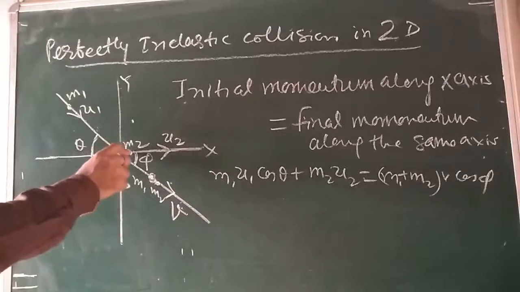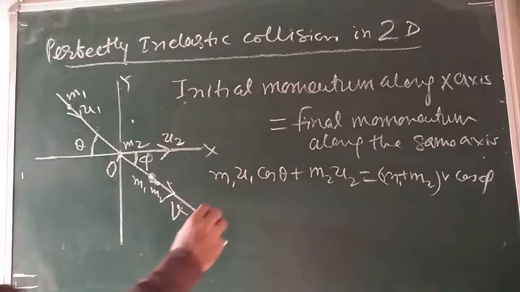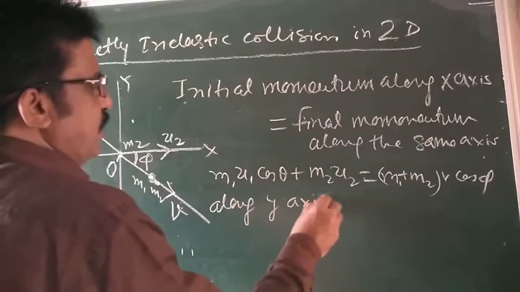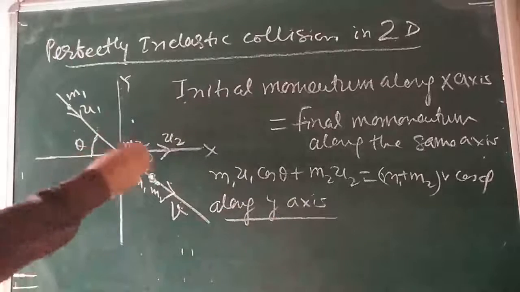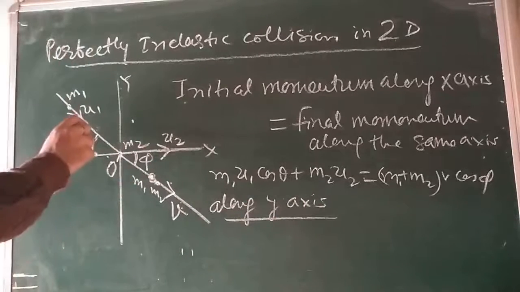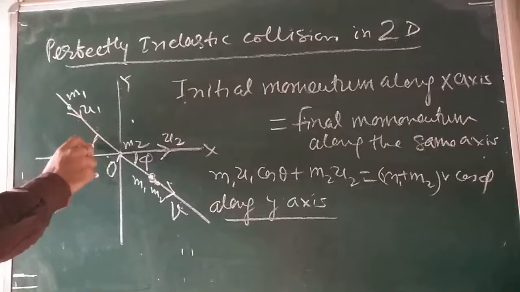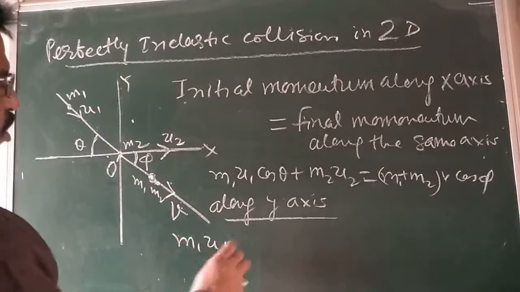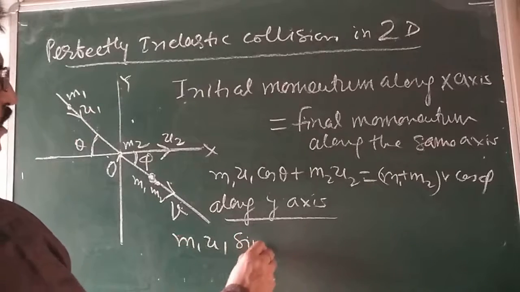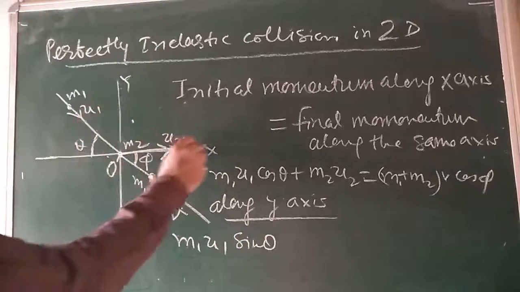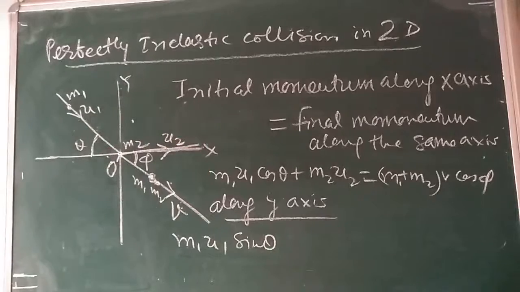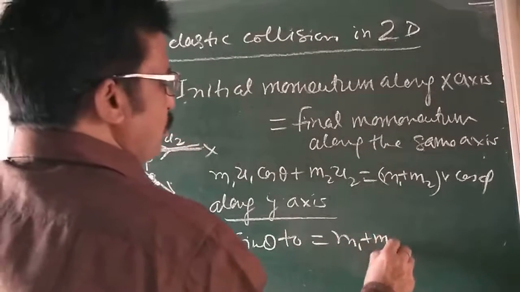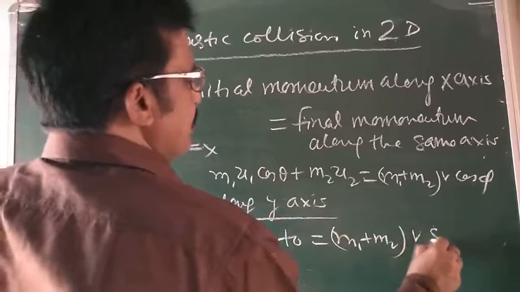Again apply the law of conservation of linear momentum along the y-axis. Now along the y-axis, linear momentum before collision is 0. Sorry, m1 u1 makes an angle theta, so the component before collision is m1 u1 sin theta. Sorry, for m2 its component will be 0. m1 u1 sin theta plus 0 is equal to (m1 plus m2) v sin phi.